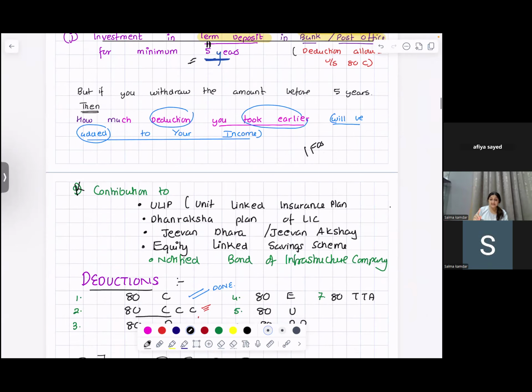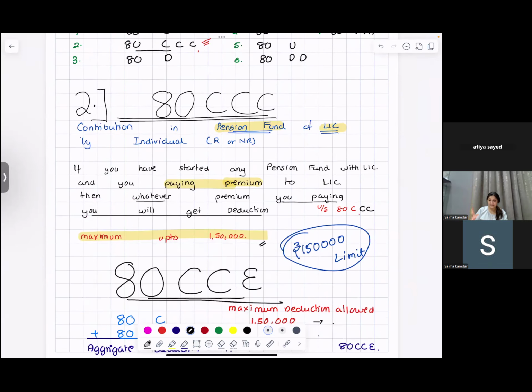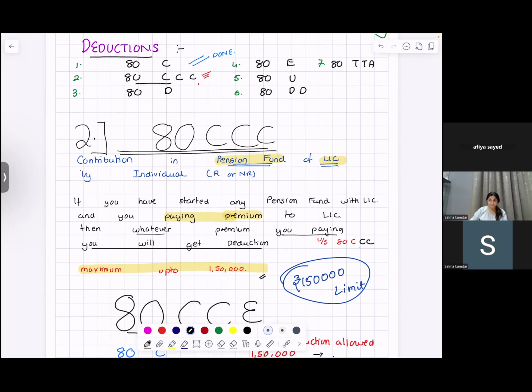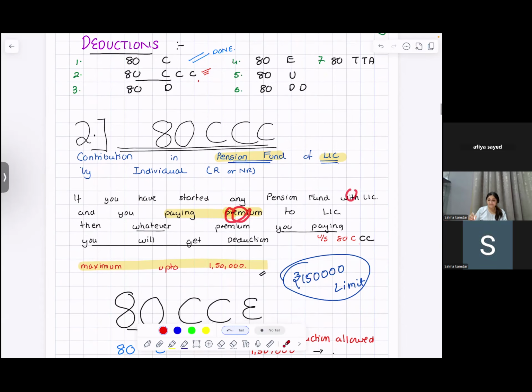Then you have 80CCC. Please note 80C, 80CC, 80CCC, 80CCD. It's all related to investments and pensions. 80CCC, you're contributing to pension fund of LIC. You're resident or non-resident. So if you have started any pension fund with LIC and you're paying premium to LIC, then whatever premium you're paying, you're going to get a deduction under section 80CCC.